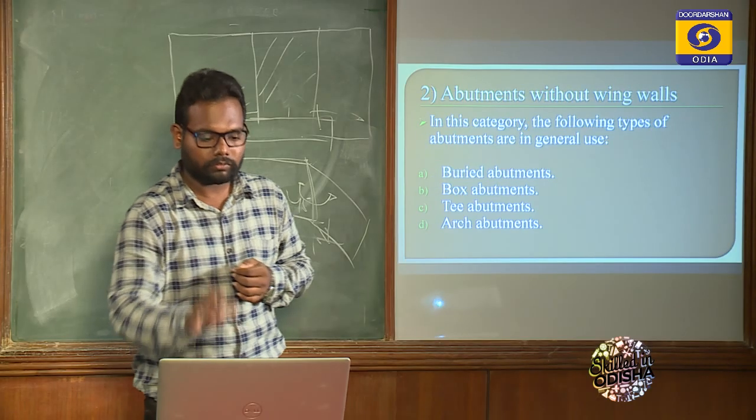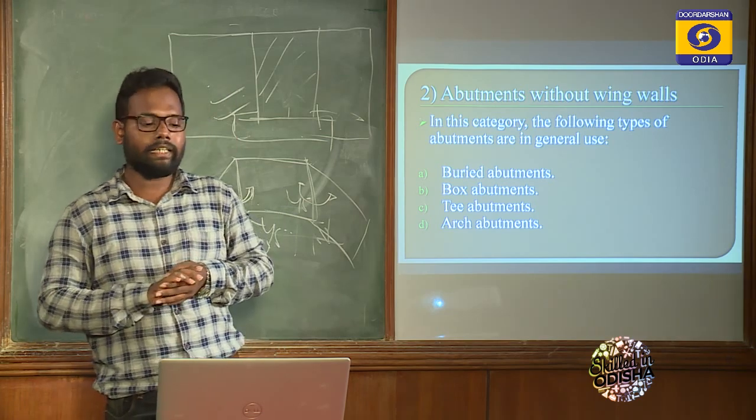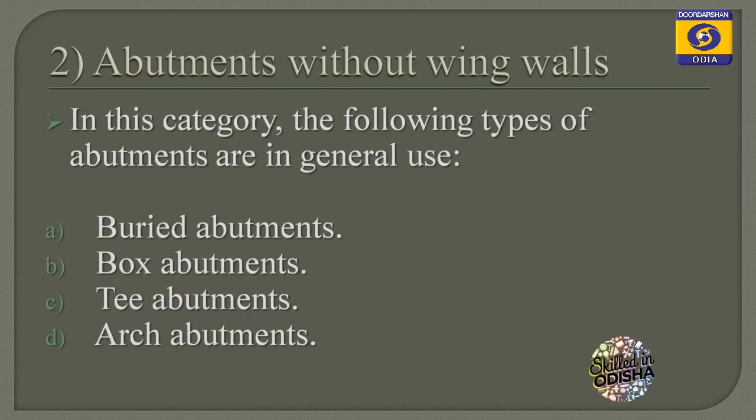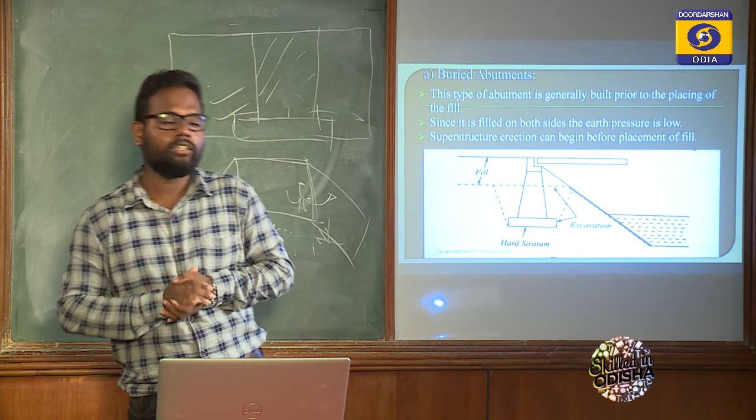Now come to the second classification of abutment, which is abutment without wing walls. In this category the following types of abutment are generally used. One is buried abutment, next one is box abutment, and then T abutment and arch abutment. Now come to the first, buried abutment.